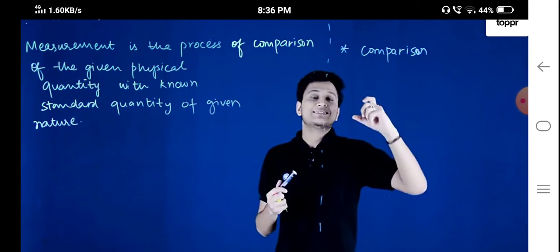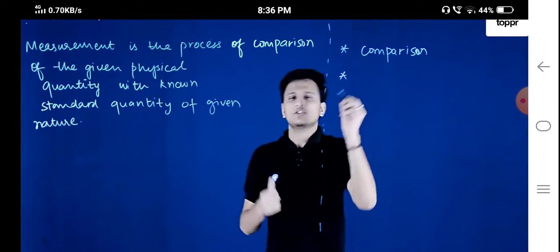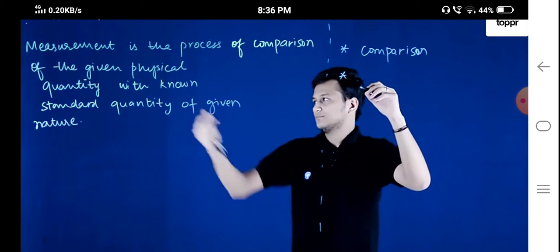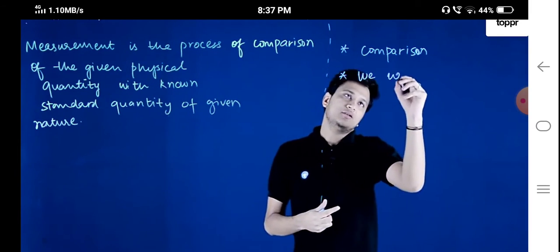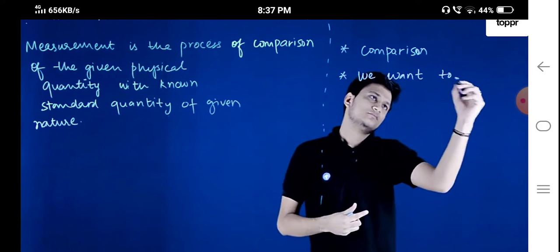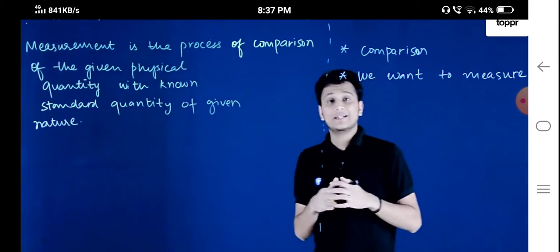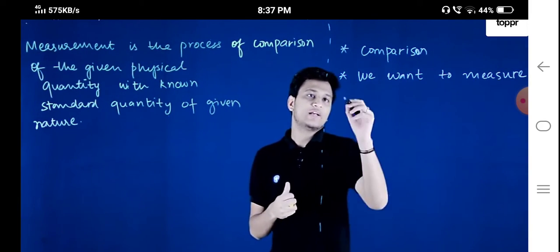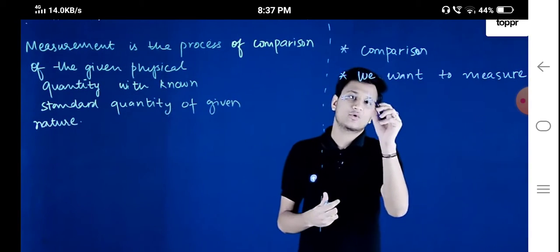Firstly, measurement is a comparison, and comparison involves two quantities. The first is the quantity that we want to measure, which is our given physical quantity. In this case, we wanted to measure the length of our road, so we had to compare it with a standard quantity or a fixed quantity.